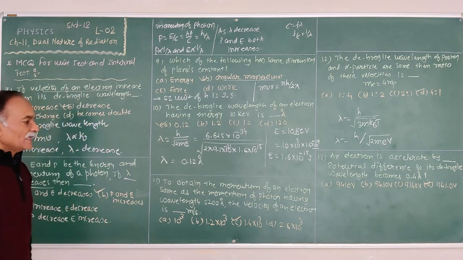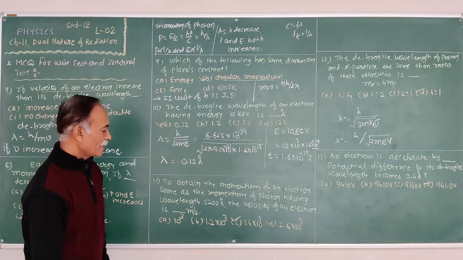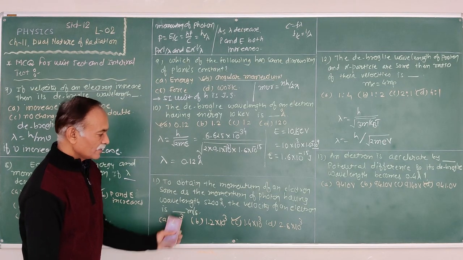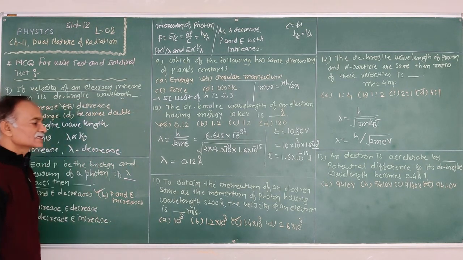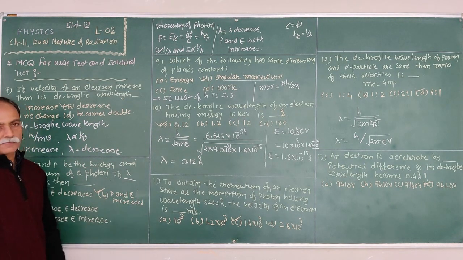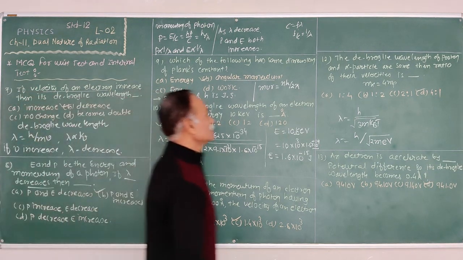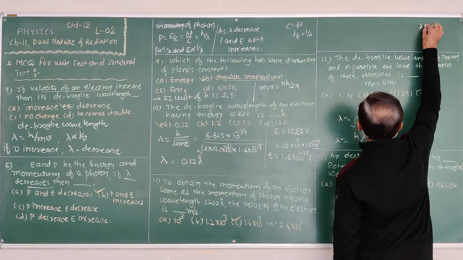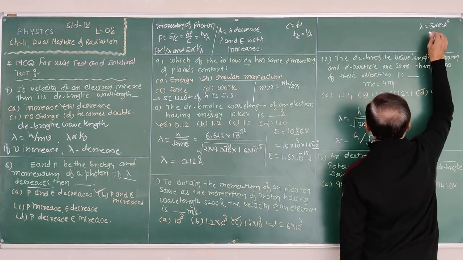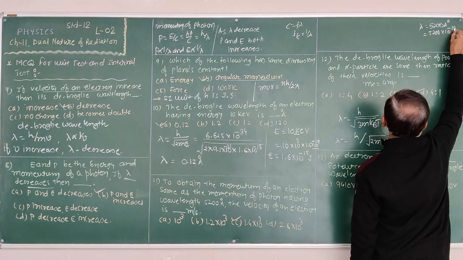Now next, to obtain the momentum of an electron the same as the momentum of a photon having the wavelength 5200 angstrom, how much velocity of the electron is required? So here we require the momentum of an electron to be the same as the momentum of a photon having the wavelength lambda equal to 5200 angstrom, which is 5200 into 10 to the power minus 10 meter.